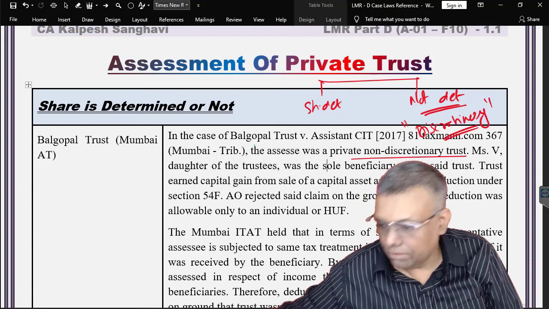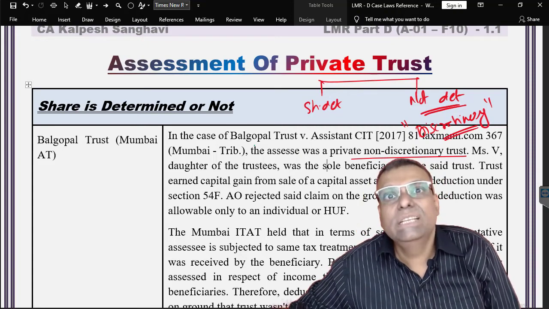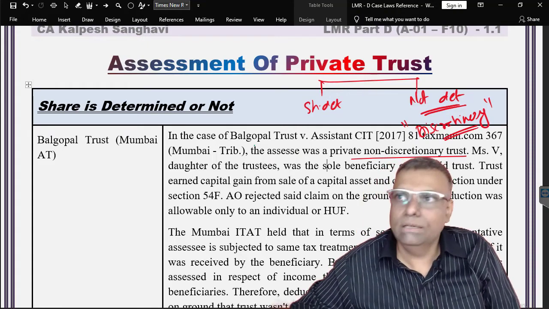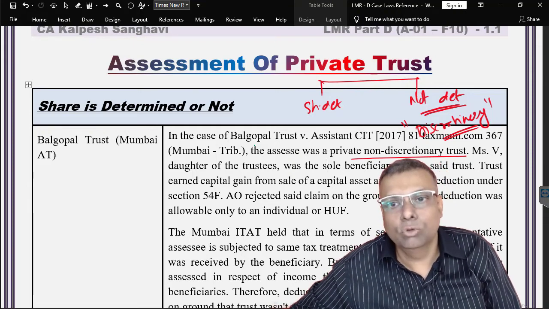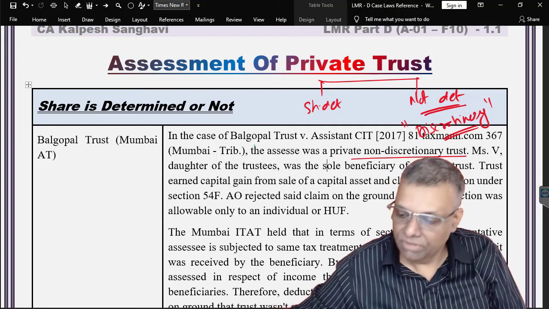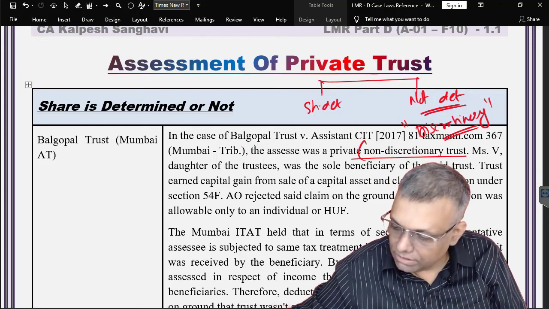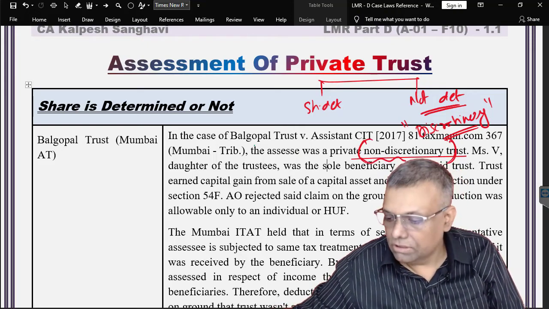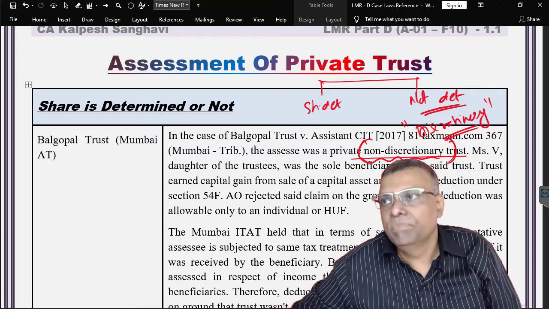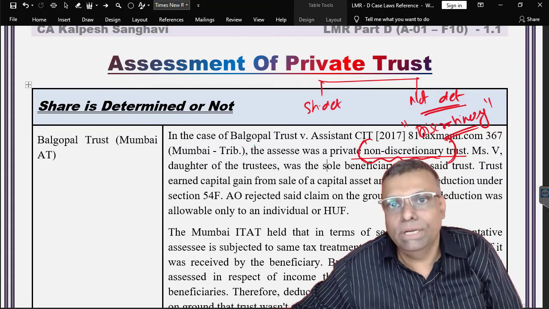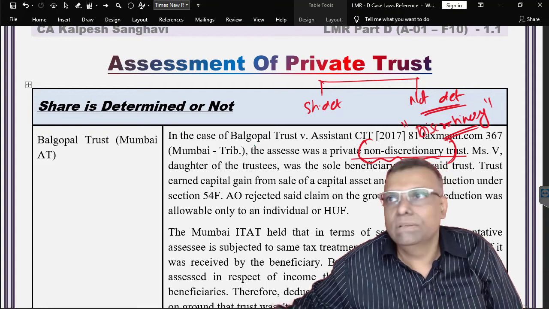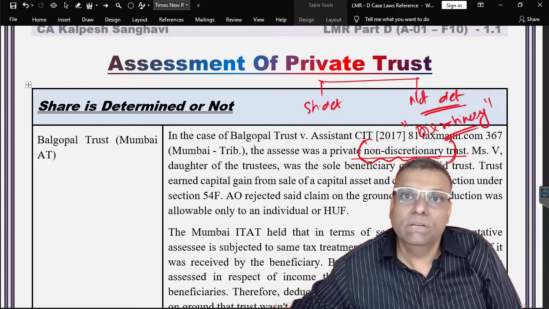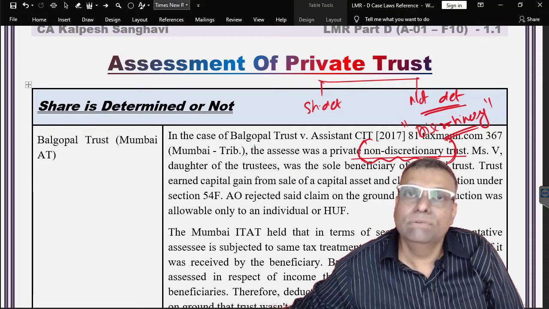I repeat, the meaning is that the trustees have a discretion to decide which beneficiary will get how much. That means by the trust deed, by the document, it is not determined. Now, opposite of that is a non-discretionary trust. Non-discretionary trust means the trustees do not have any authority to decide which one will get how much. Supposing there are two beneficiaries, then the deed has already specified that the sharing is 50-50.